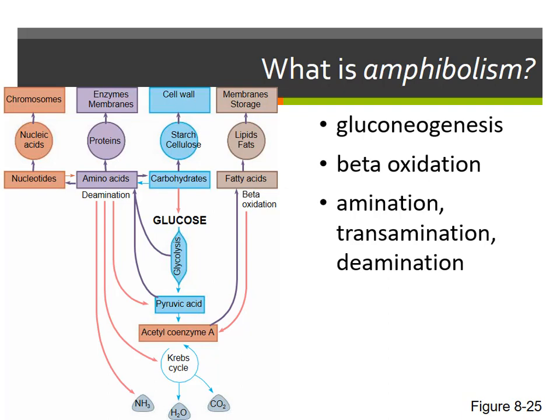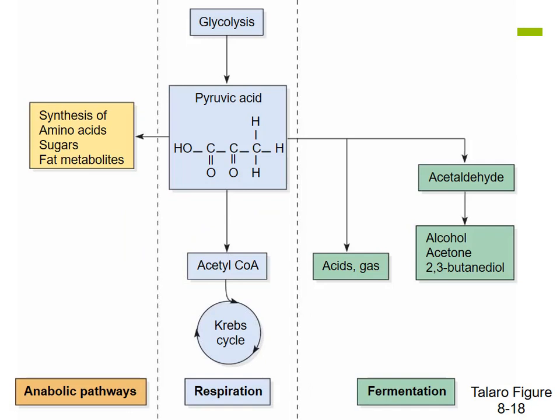But I want you to not forget that when we're talking about metabolism, and we're talking about the sum total, and amphibolism means using different building blocks. So different starting molecules for catabolism and catabolic products as building blocks for anabolic reactions. So when we're talking about glycolysis and pyruvate, you can actually have a lot of things. You can respire it, you can ferment it, or you can use it as an anabolic building block.